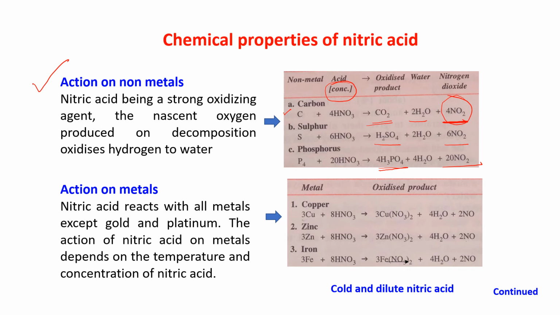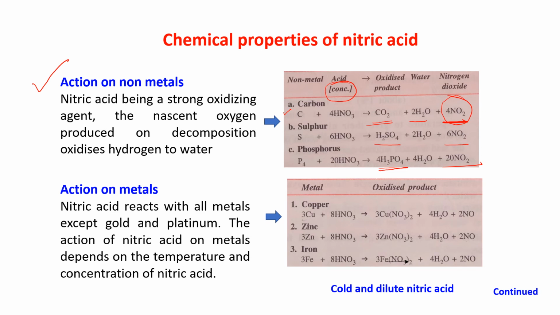Okay. Action on metals. Nitric acid reacts with all metals except gold and platinum. The action of nitric acid on metals depends on the temperature and the concentration of nitric acid.